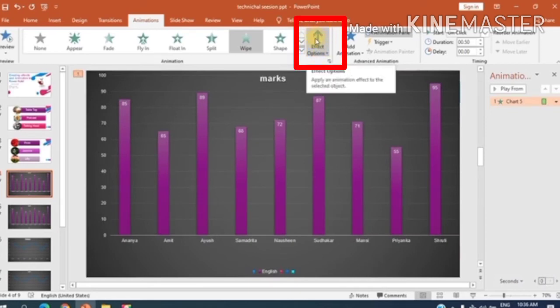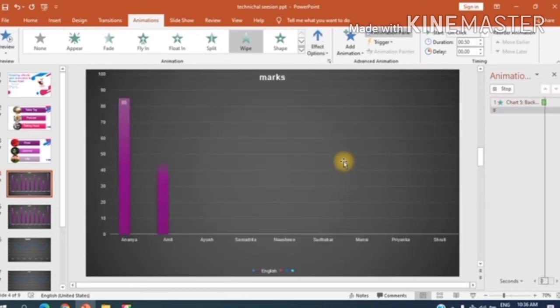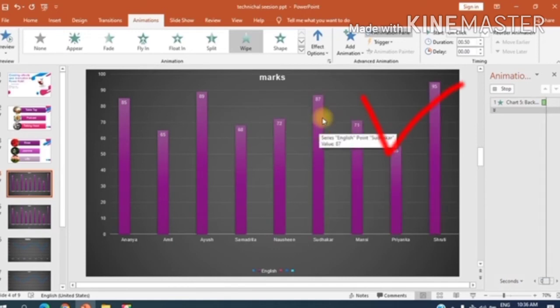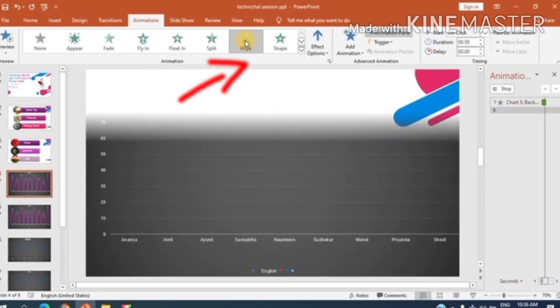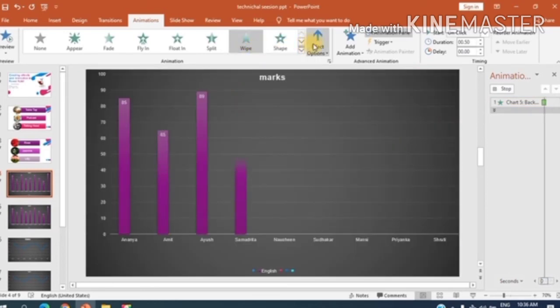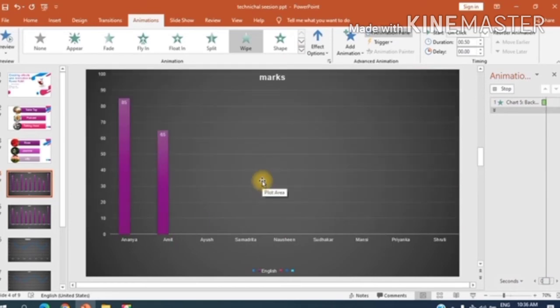Now click on this effect options and choose by category. Yes, you can see here now these are visible one after another. It is better if you choose this wipe option and then go to effect options and then by category. You have to remember these 3 steps.